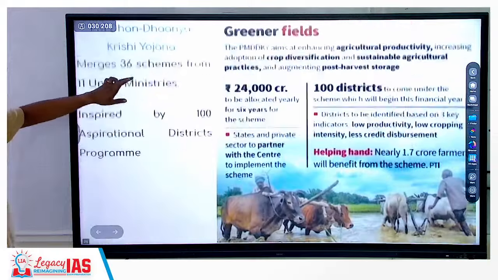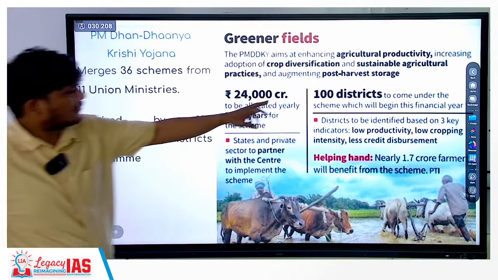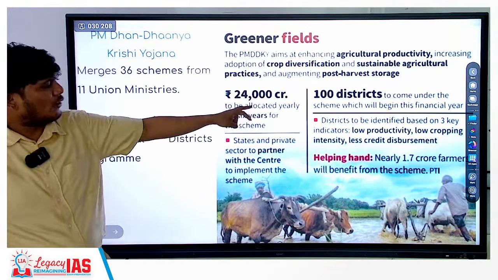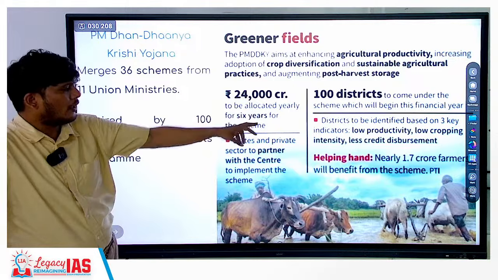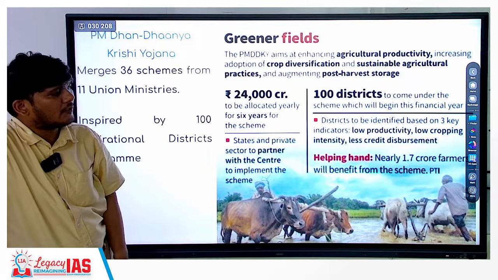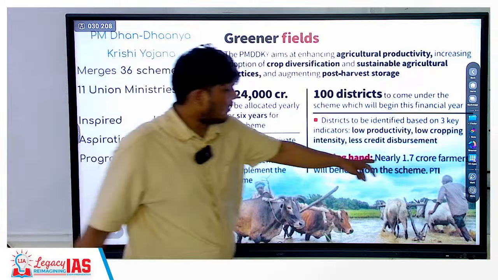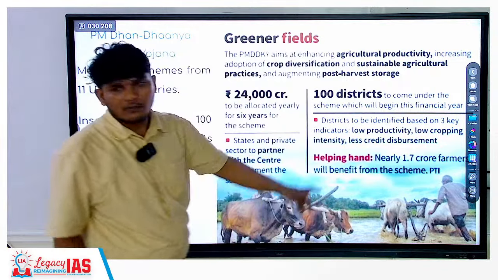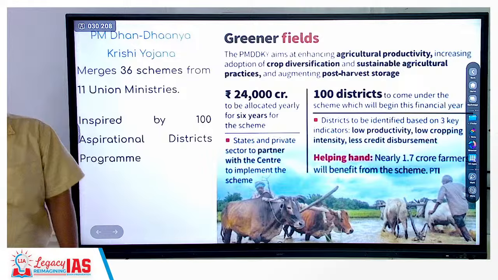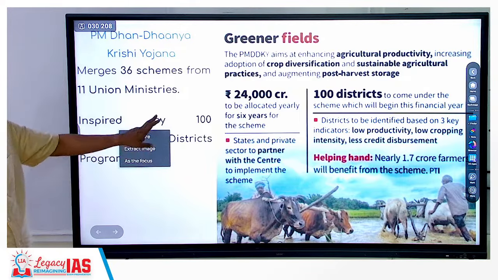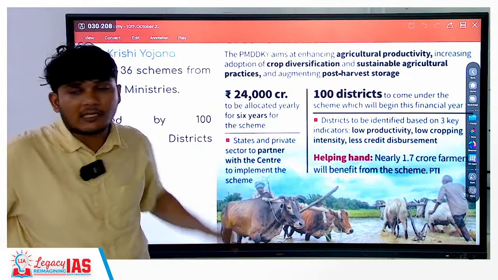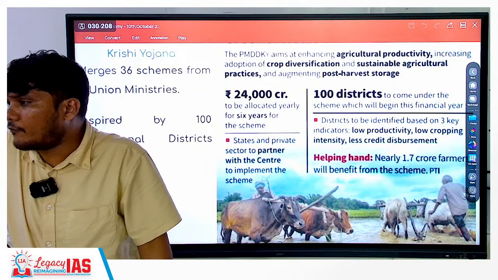I think you have the details of it. 100 districts, 24,000 crore has been allocated yearly for 6 years for this particular scheme. The scheme is going to help around 1.7 crore farmers. This is based on the aspirational district scheme which was there of the Government of India previously.